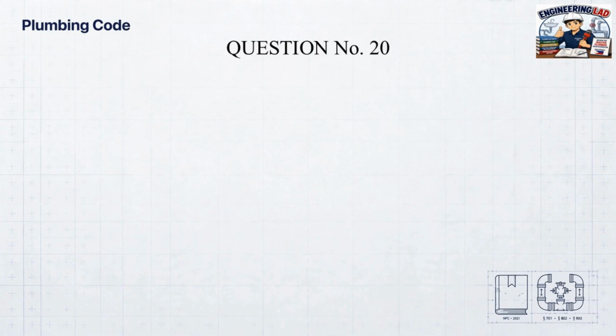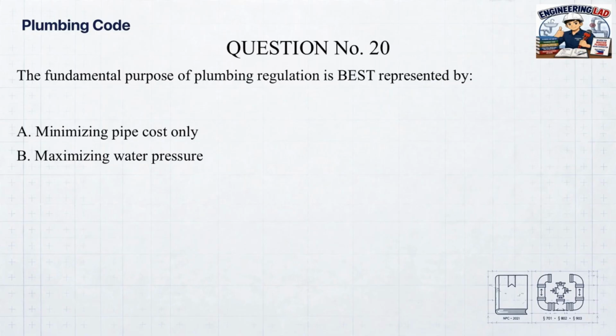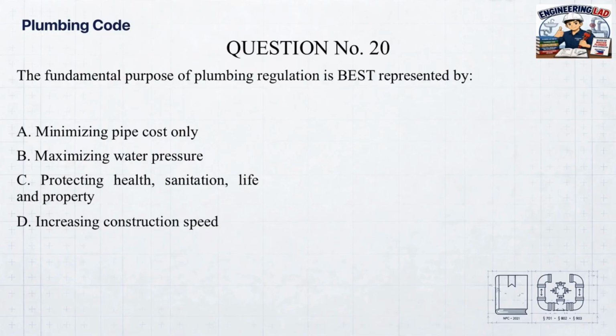Question number 20. The fundamental purpose of plumbing regulation is best represented by A. Minimizing pipe cost only. B. Maximizing water pressure. C. Protecting health, sanitation, life, and property. D. Increasing construction speed.